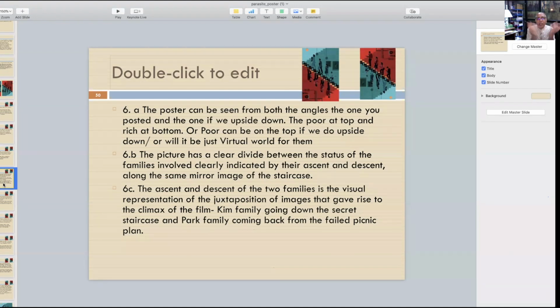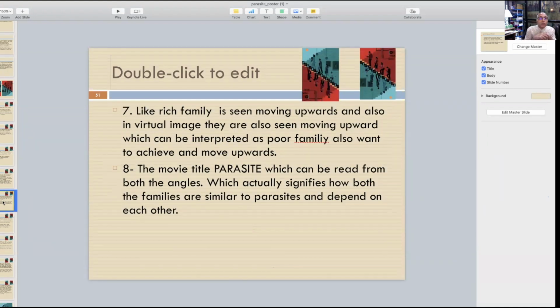Since it was the earlier architect's bungalow which was sold to them, these people didn't know. He didn't tell them because that lady was still working over there, who came along with this bungalow. So maybe that would have been the reason, so that she would still work over there. So the rich family is seen moving upward, and also in a virtual image, they are also seen moving upward, which can be interpreted as the poor family also wanting to achieve and move upward.